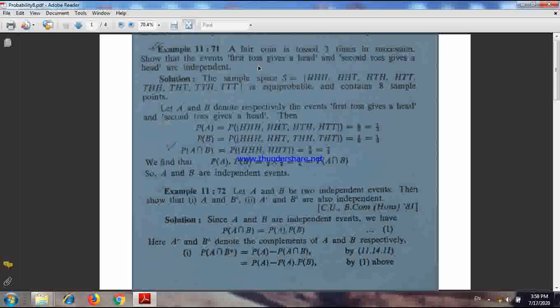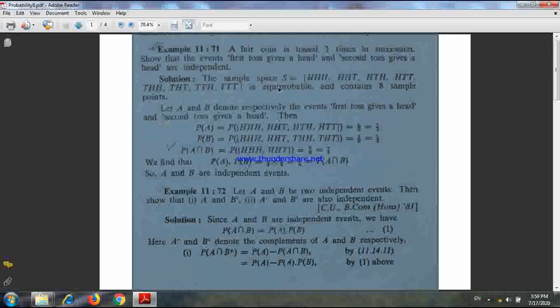And applying this, we can also get P(A intersection B) equals P(A) into P(B). And this is also stated in multiplication theorem of probability for independent events. That means 2 events A and B are independent if P(A intersection B) equals P(A) into P(B). So as we have declared 2 events, A denotes the event that first toss gives a head.